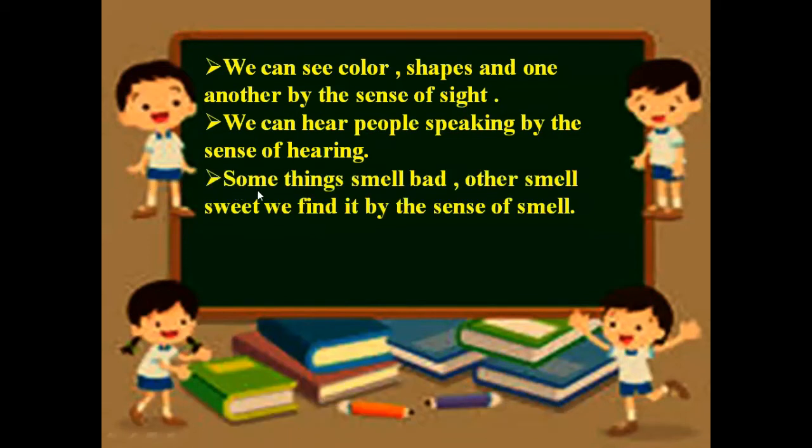Now the next line: some things smell bad, others smell sweet. We find it by the sense of smell. When you smell something good or bad, who tells you whether it is good or bad? Your sense of smell. And what is the part of the body for the sense of smell? Nose. Very good. Nose tells you that something smells bad, other things smell sweet. Which sense organ? Nose. And which sense? Sense of smell.